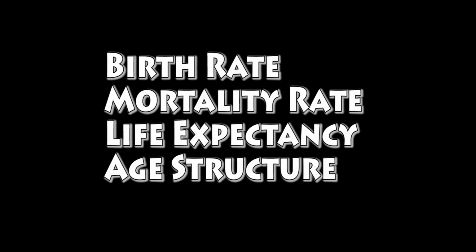So there are some key factors you want to remember when trying to categorize a species as either type 1, type 2, or type 3 survivorship. You want to remember the birth rate, mortality rate, the life expectancy, and age structure, which is the distribution of ages through individuals in a population.